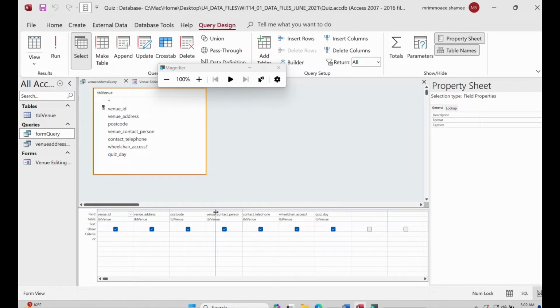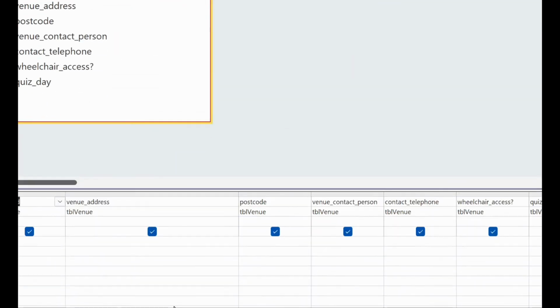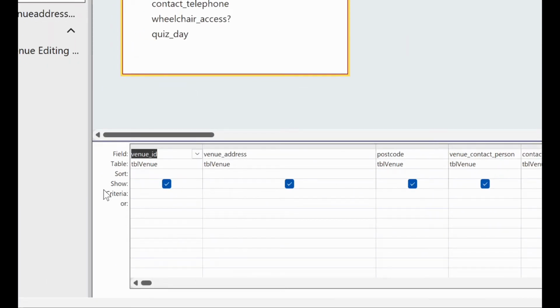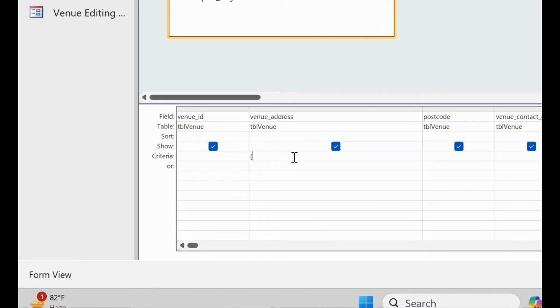We'll add the logic inside the venue address, because venue address is the main one from where we will change the data. Depending on this, inside the criteria we will add a function which is third bracket FORMS, because they provide the suggestion, right?